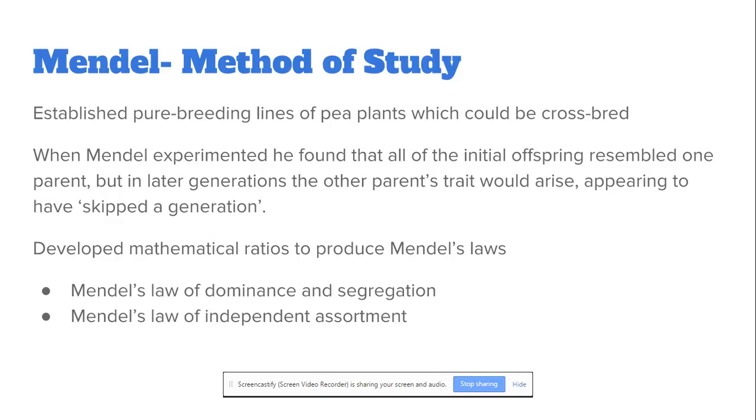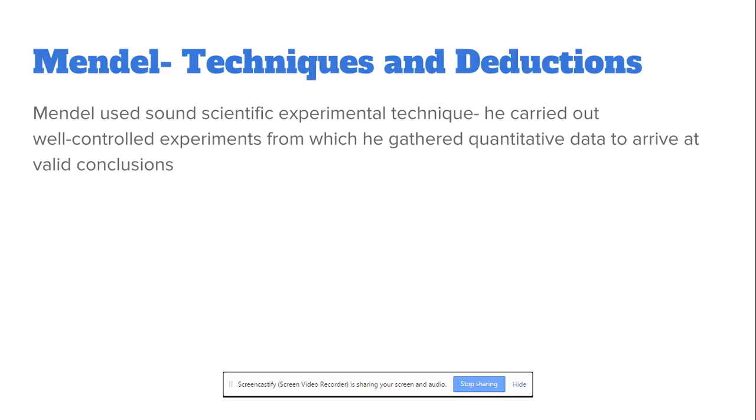The way in which Mendel studied this was he established pure breeding lines of pea plants which could be crossbred, and he found that the initial offspring would resemble one of the parents, but in later generations, the other parent's traits would arise, which at first led him to think that traits skipped a generation. From his study, he was able to develop mathematical ratios to produce his own laws, which we refer to as Mendel's laws of dominance and segregation, and then his law of independent assortment.